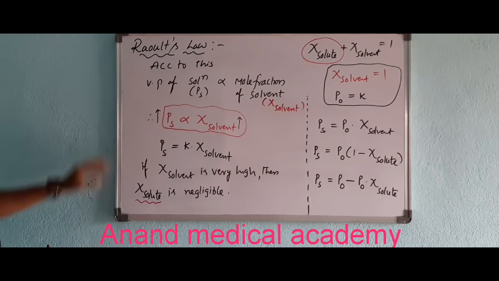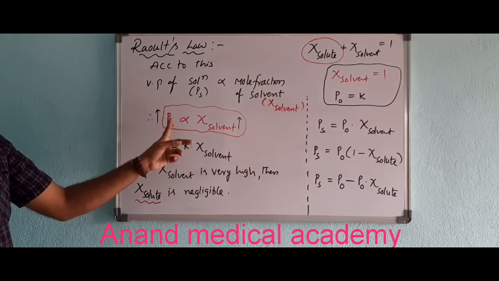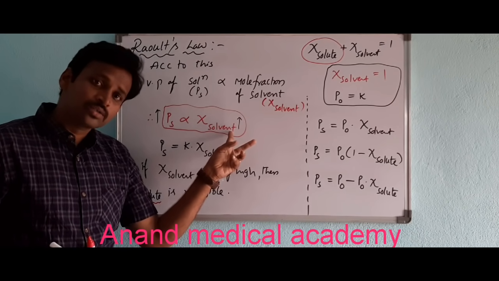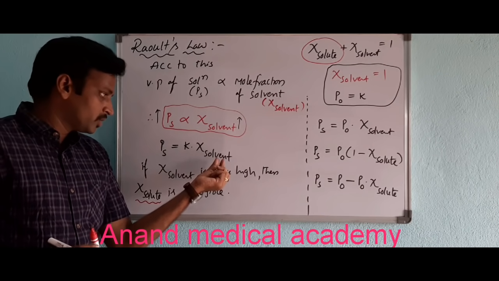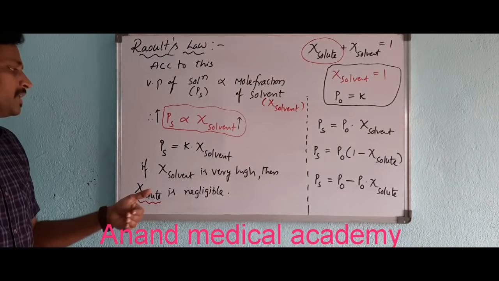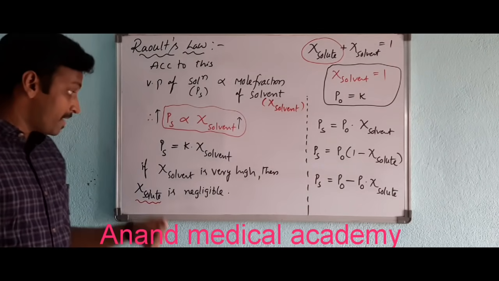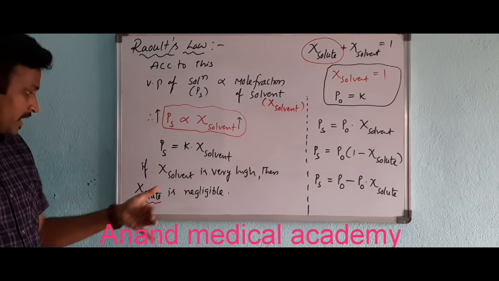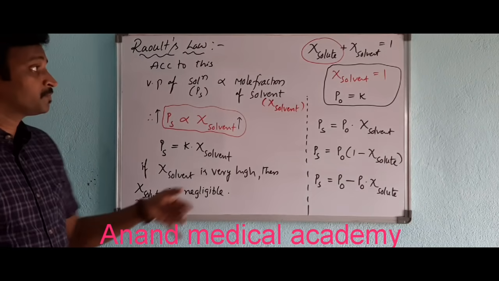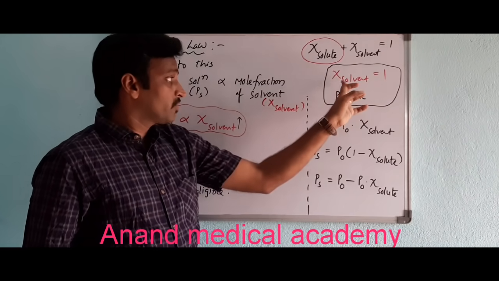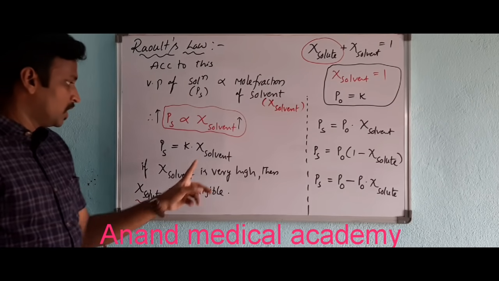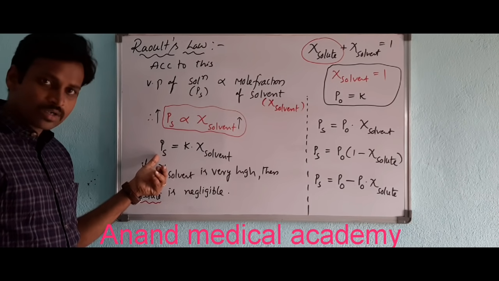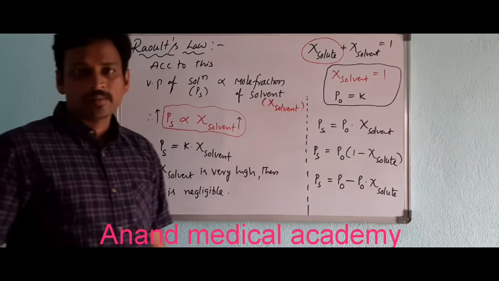Just look at this once. What exactly is Raoult's law? Vapor pressure of a solution is directly proportional to mole fraction of solvent. So PS is equal to some K into mole fraction of solvent. In place of K, I am putting P naught, by considering mole fraction of solvent is very high. If I consider mole fraction of solvent is very high, mole fraction of solute is negligible. If mole fraction of solute is negligible, mole fraction of solvent is equal to 1. I am telling you, if solvent is very high, this will be almost 1 and PS will become P naught. So K is equal to P naught.